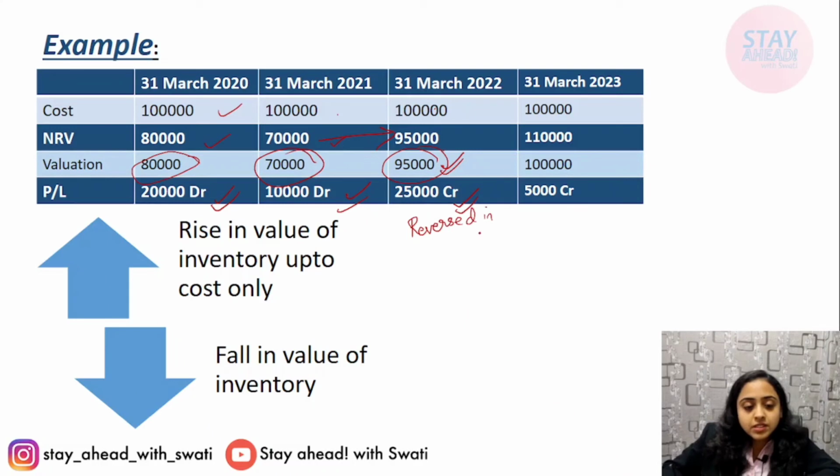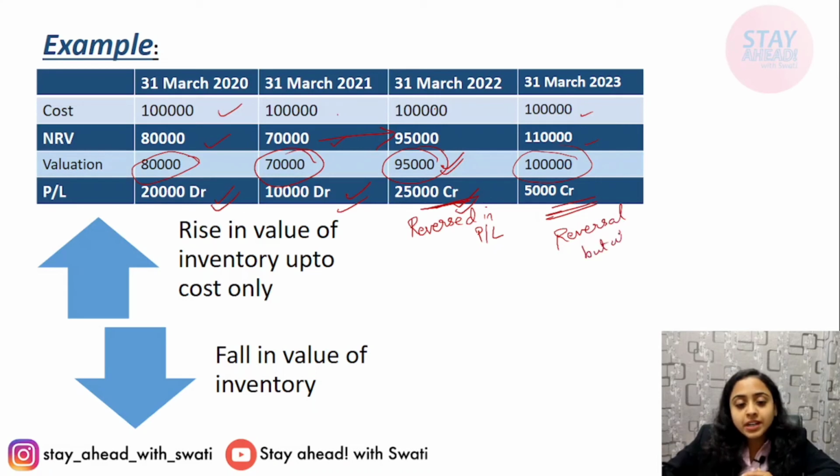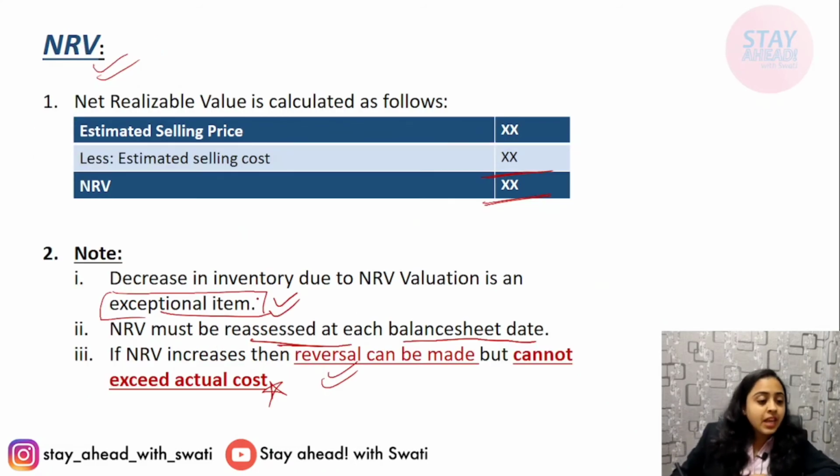See, this is credited, whereas here 1 lakh and 1,10,000, whichever is lower, we'll record at 1 lakh. Now the amount will be reversed in P&L, but up to the cost. It cannot exceed cost. This is also reversal, but up to what? Up to cost. Again see, if NRV increases, then reversal can be made but cannot exceed actual cost. It can never exceed the actual cost.